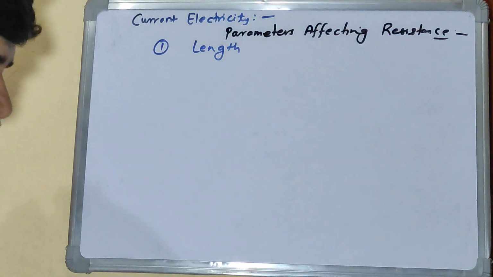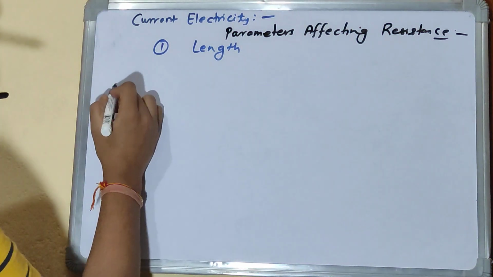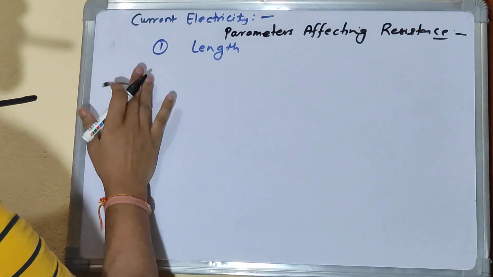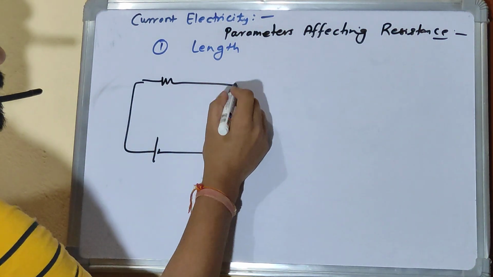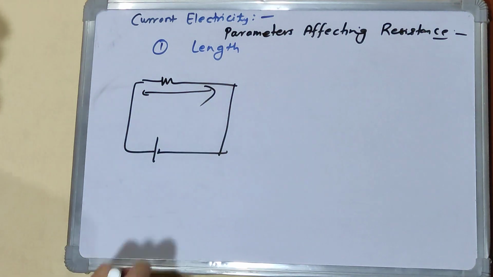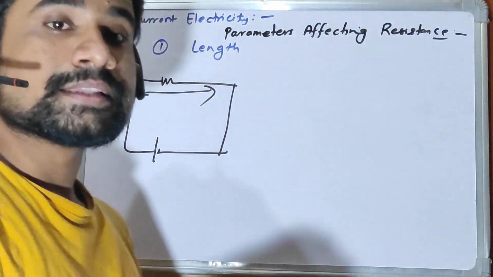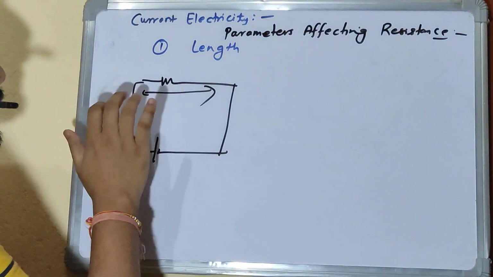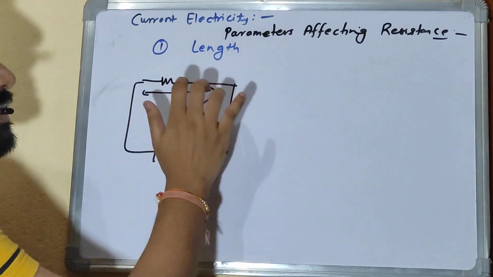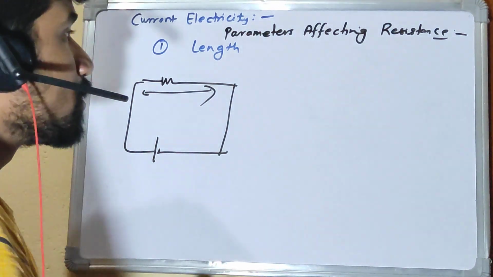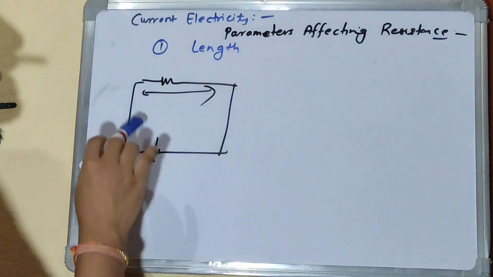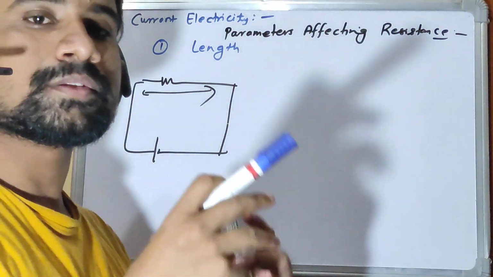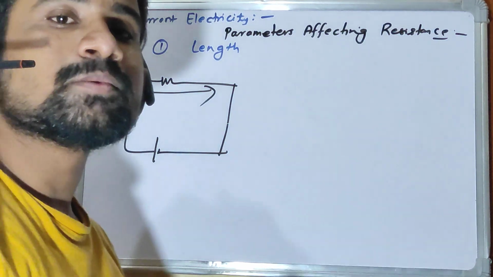Similar here as well. Let's say this is a conductor connected across a battery. If the length of this conductor is very large, the electrons will have to drift a long distance to constitute the current. If there is a long path to be covered, there will be more restriction.